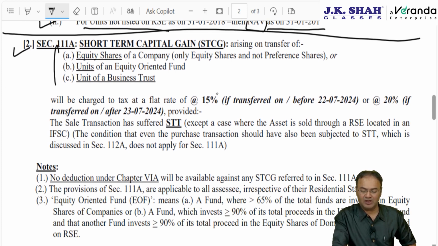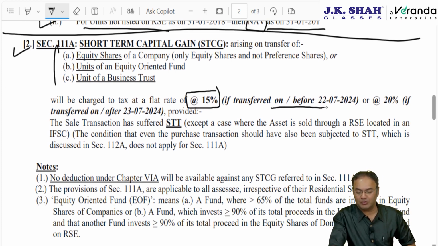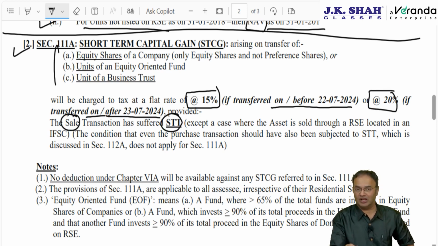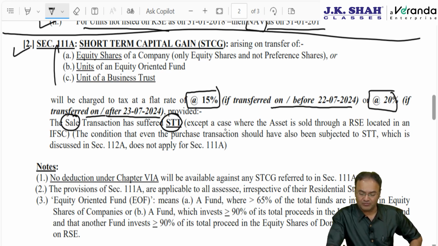If STT has been paid, then they will be taxed at a 15% flat rate if transferred up to 22nd July 2024, or at a 20% flat rate if transferred on or after 23rd July 2024, provided the sale transaction has suffered STT. Here STT needs to be there only at the time of sale, not at the time of acquisition. Neither for equity shares nor even for other assets does STT need to be there at the time of acquisition at all. STT has to be there only at the time of transfer.